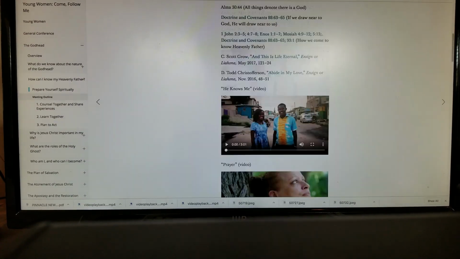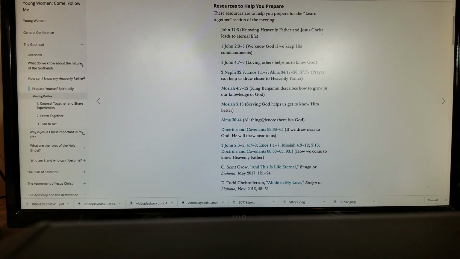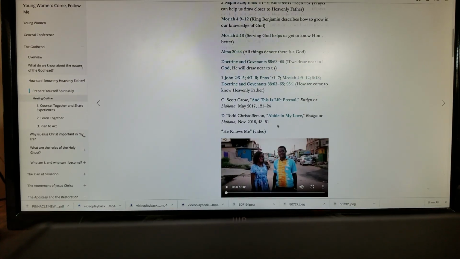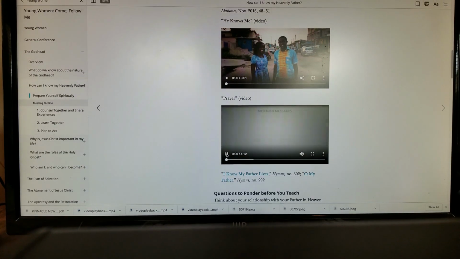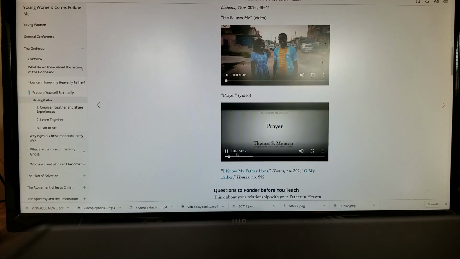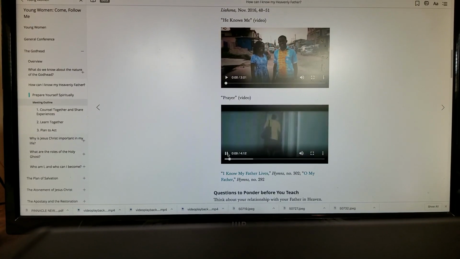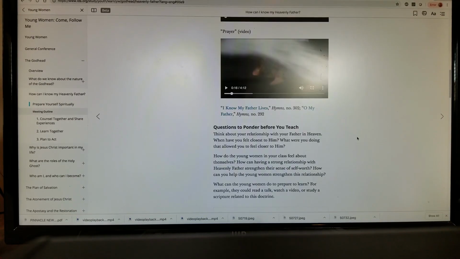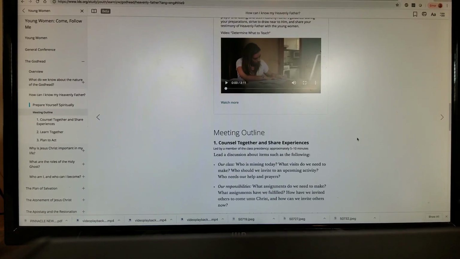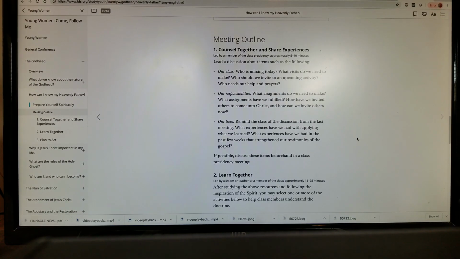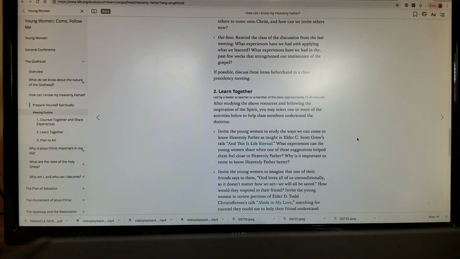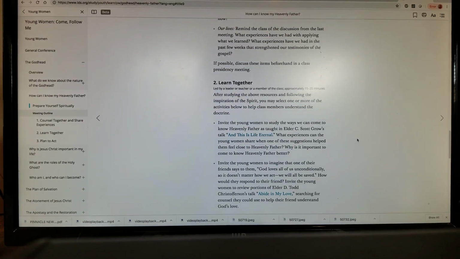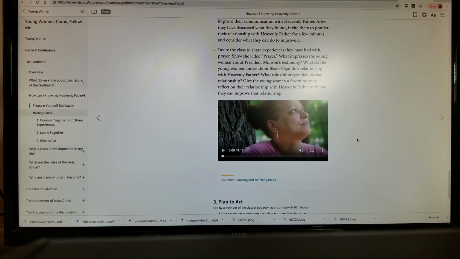There are scriptures to read up here. There are links to conference talks, videos to share, just like before. So there's 3 parts: counsel together and share experiences. You'll talk about how your class is doing. You're going to learn, which is to teach the lesson, and then you're going to plan to act.